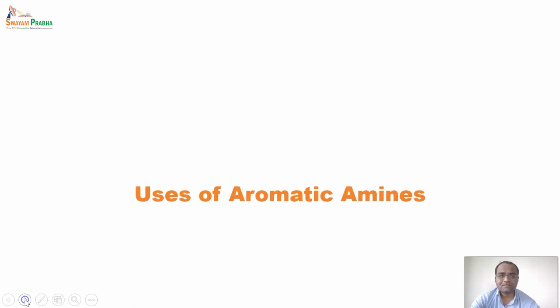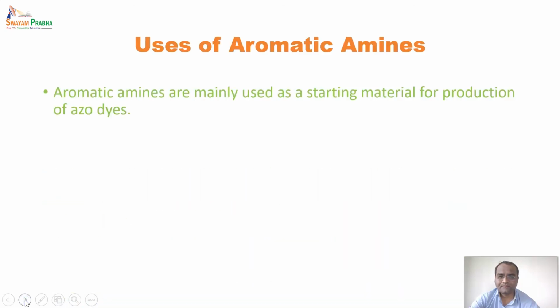Now we'll see uses of aromatic amines. Due to its amino properties, they are mainly used as starting material for azo dyes. So dyes are compounds which are colorful in nature, and the amino group, as we have discussed, is chromophoric in nature. It imparts color to a compound, due to which they are mainly used for azo dye preparation.